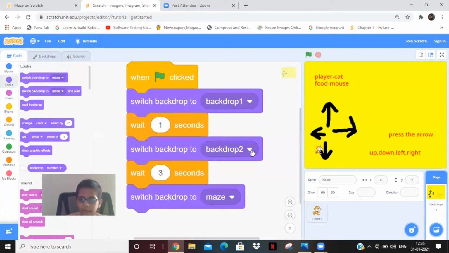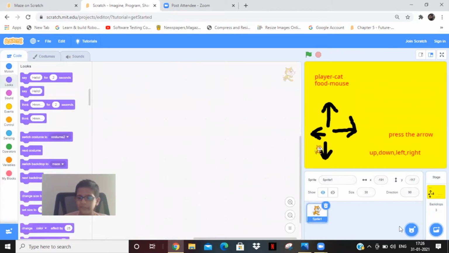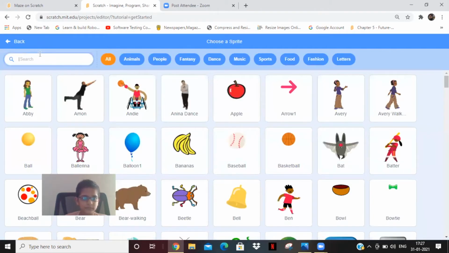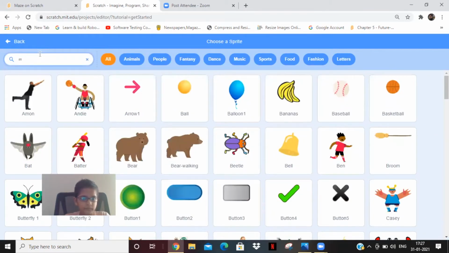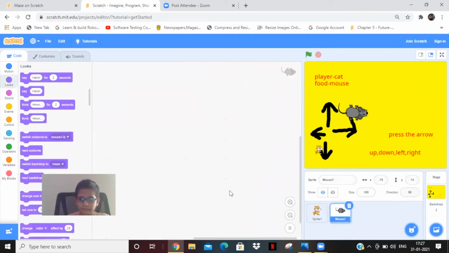Then go to code and let's code for the cat. Also, don't forget to take a rat. Take this, set its size to 30 and keep it here.